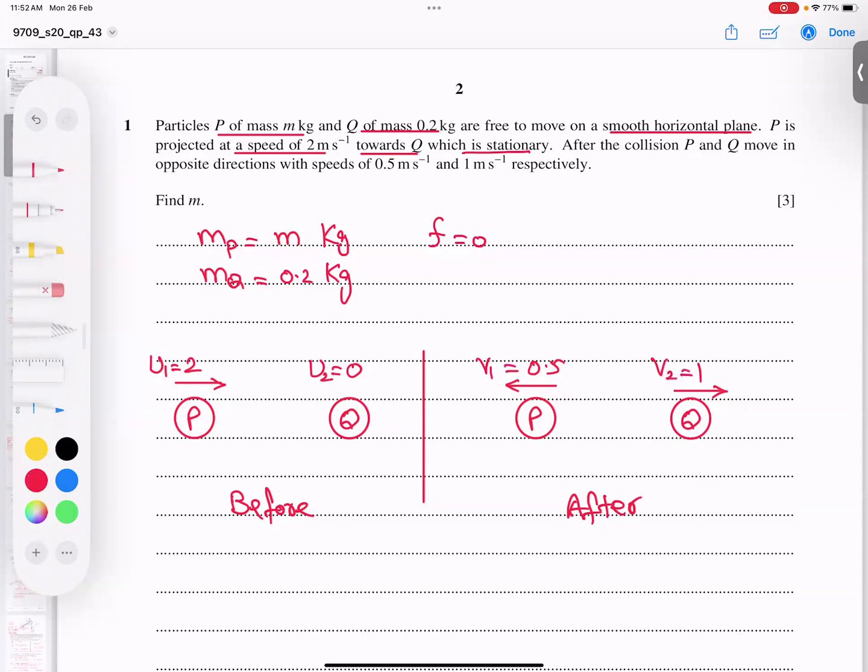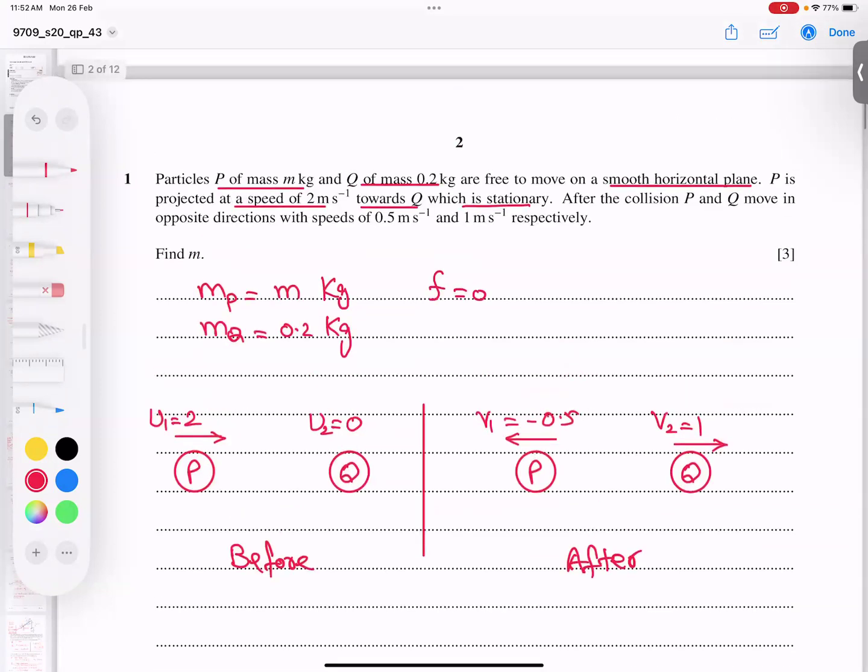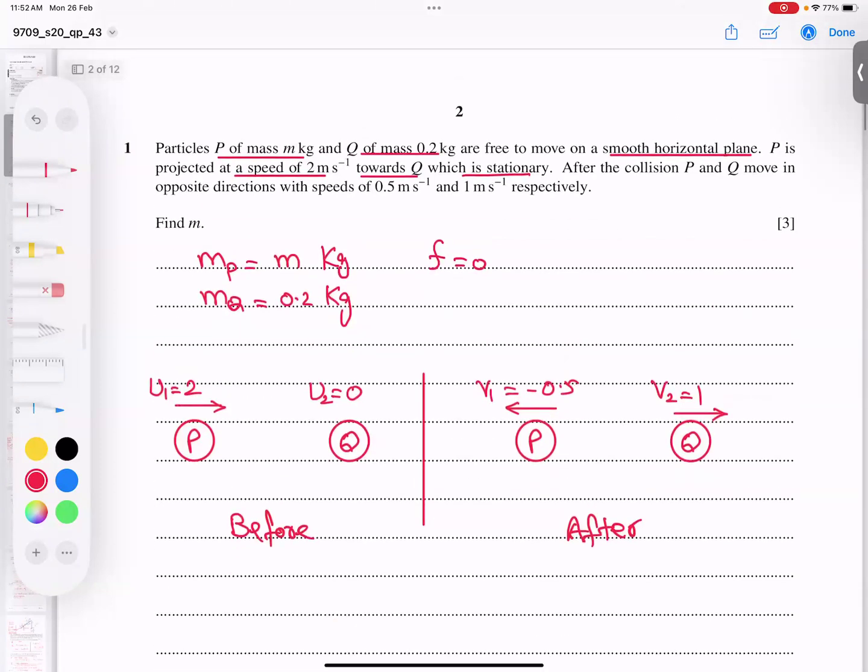And for your knowledge, for 0.5 I will write an extra sign here, negative. You're surprised to know why I put a negative sign. In the whole chapter of linear momentum, you know it very well. For example, this is the observer's eye. When a particle is going away from the observer, its speed is always counted as positive.